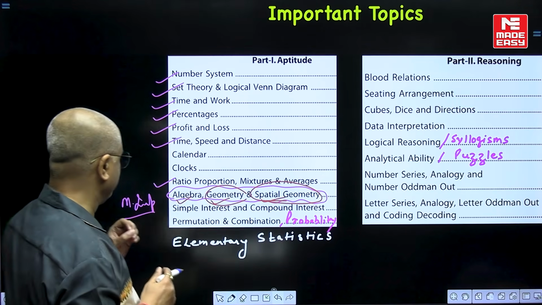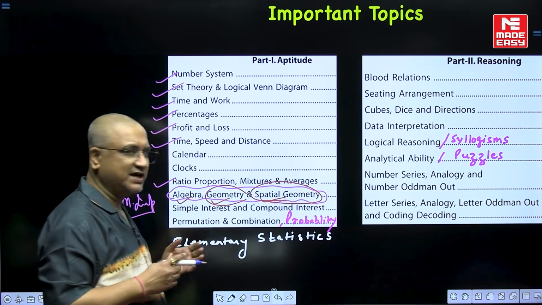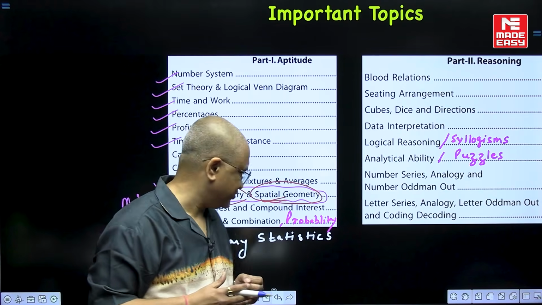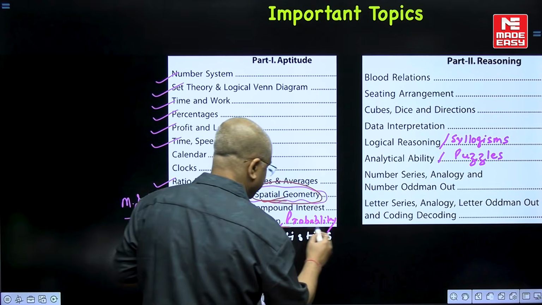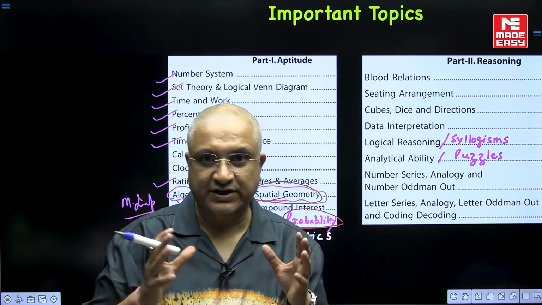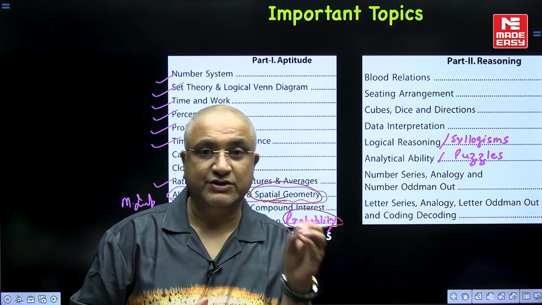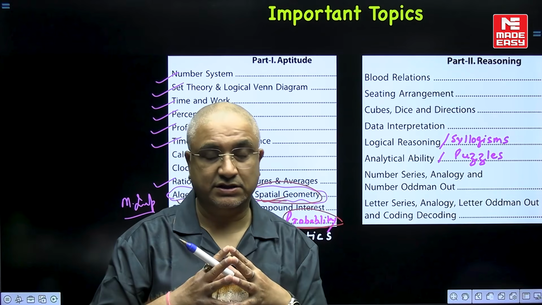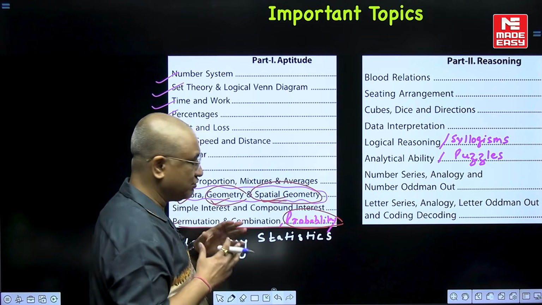Next that we are going to see is usually GATE avoids any question on SICI. They have been very uncommon as such. And permutation, combination and probability is a very important area. Probability, which is covered in maths, engineering maths, but the questions appear in aptitude as well and engineering maths as well. So it is quite important. On and off there have been questions from permutation and combination.